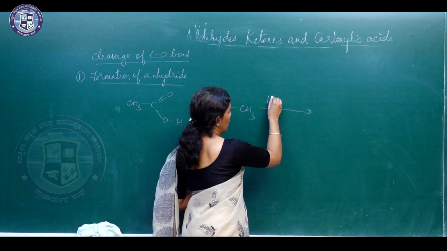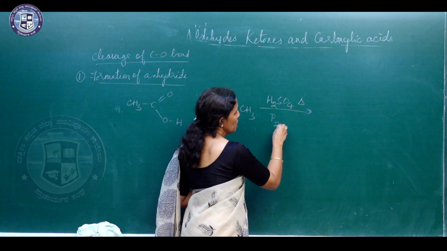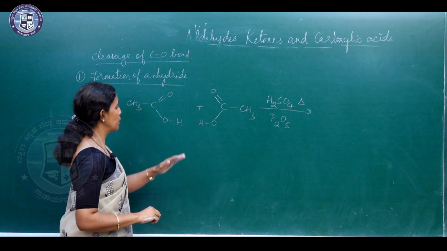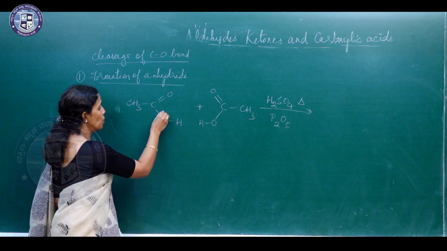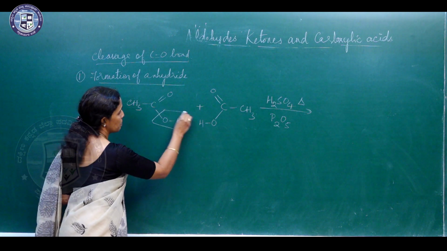mineral acids like H2SO4 or phosphorus pentoxide, which is a dehydrating agent, a molecule of water gets removed. So, cleavage of one of the CO bonds of one of the carboxylic acids takes place.